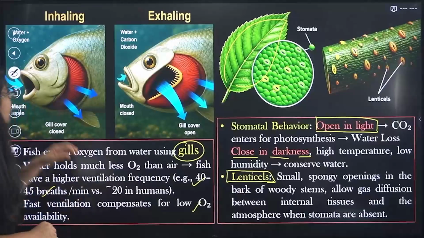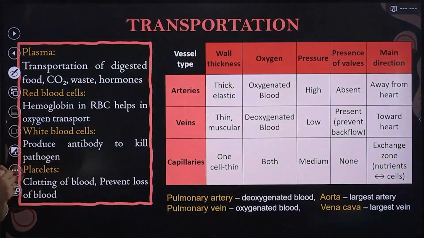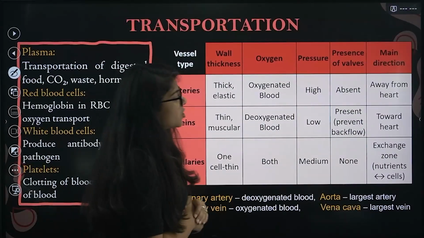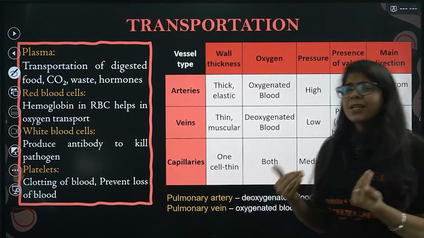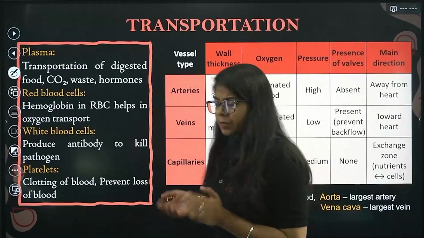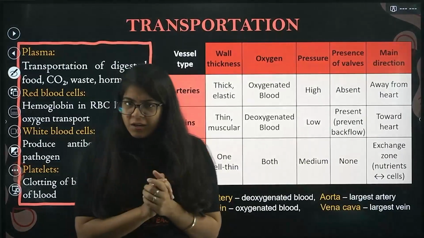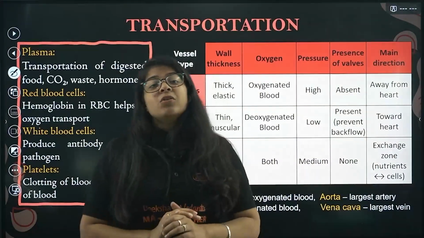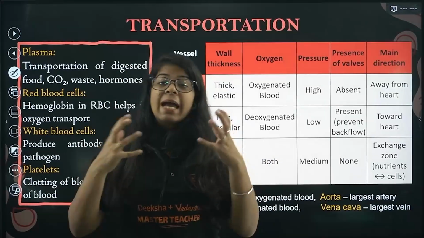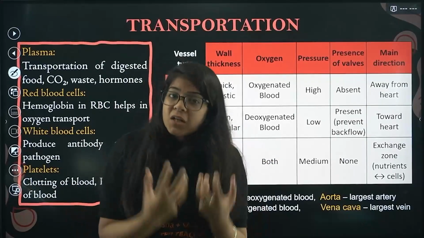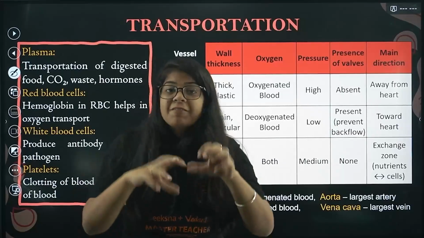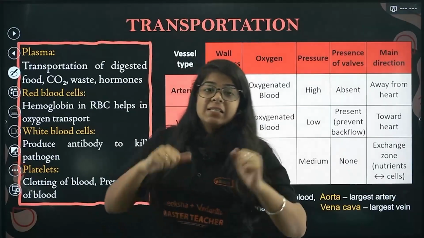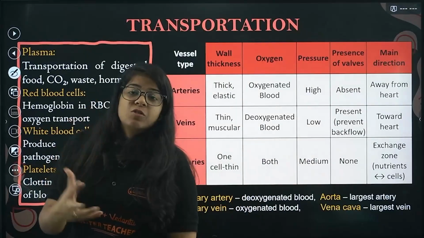Okay, next part we have, we are moving to transportation. Now respiration happens, we ate the food. Now what about transportation? Are we studying about transportation of oxygen, carbon dioxide, pizza, burger? No, we are studying about the transportation of oxygen inside the blood, or the transportation in blood vessels. Okay, the cells, the RBCs, WBCs, platelets.